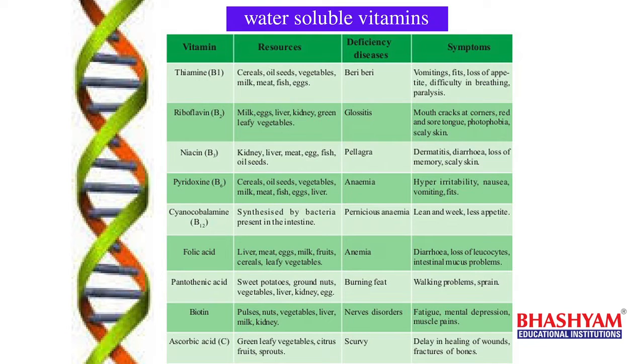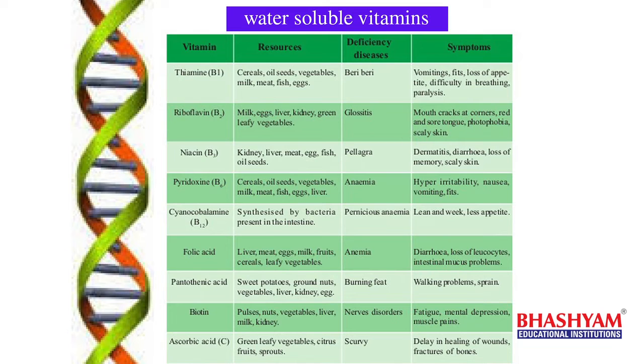And coming to the next B complex vitamin, that is B12. Its chemical name is cyanocobalamin. Here the deficiency disease is pernicious anemia, that means a severe anemia.